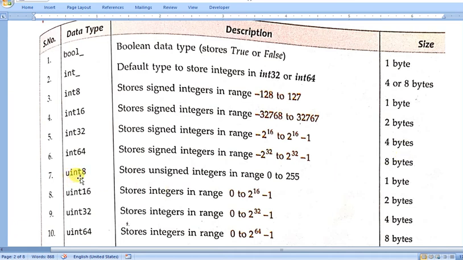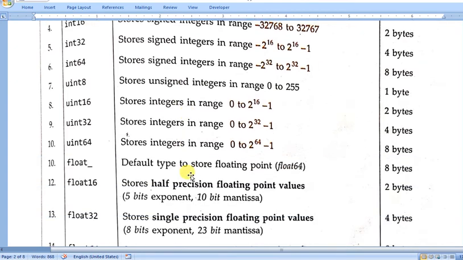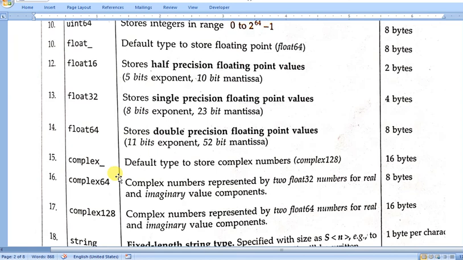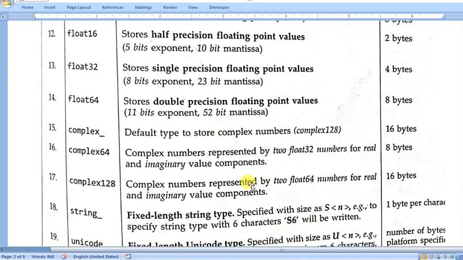Unsigned int, actually unsigned values do not store negative values. So if you are using unsigned, you cannot store a negative value in that. All the positive values are supported in the unsigned data type. Float, if your value is a fractional value, you can use the float data type. And complex data type, if you want to store complex numbers, we can use the complex data type, which occupies 16 bytes of memory.